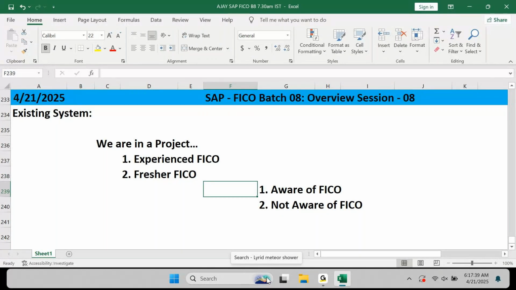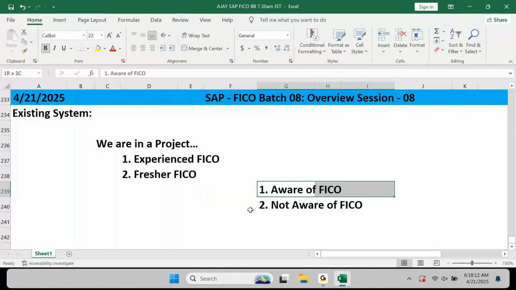Reason: when you enter the market, nobody is concerned about your background. When you get a job, nobody cares whether you are an experienced FICO or a fresher FICO. Point number one, keep in your mind: nobody cares whether you have experience or you do not have experience. It is immaterial to them. What they want is whether you have sufficient awareness, sufficient knowledge, sufficient understanding of SAP FICO or not. That is what they will see. Here you must say this: no matter how you are entering, whether you are experienced or you are a fresher.